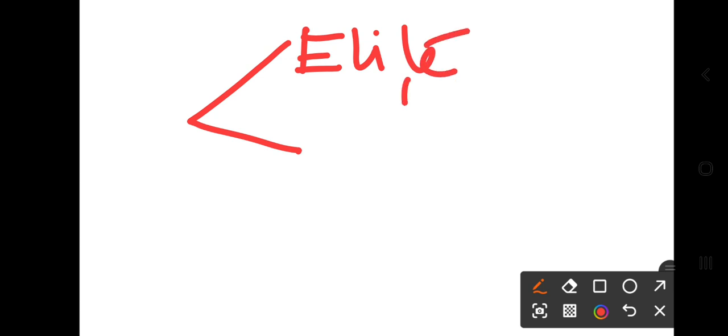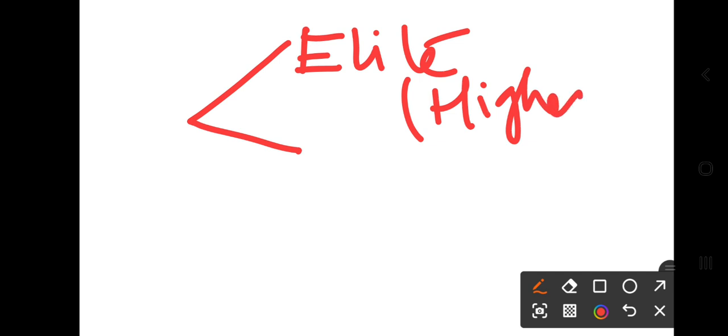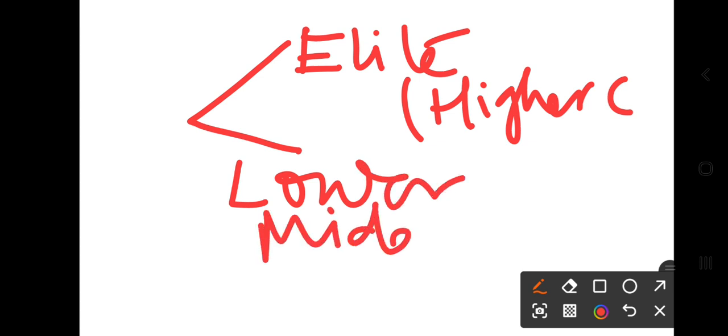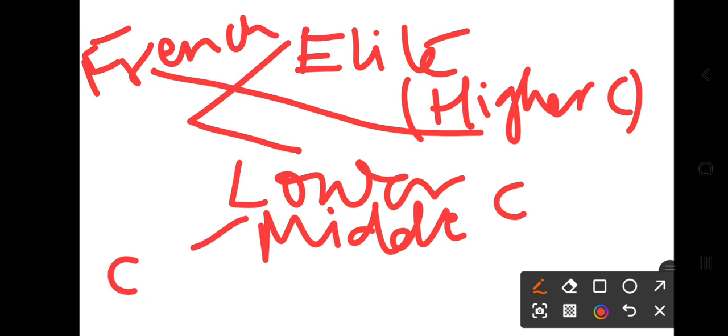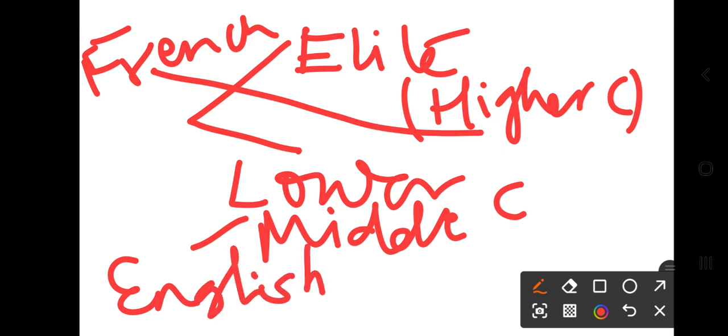Society was divided into two classes: an elite or higher class, and a second one, a lower or middle class, right? The higher class used to speak French. Means French was the language of the elite class, and the lower class spoke English.